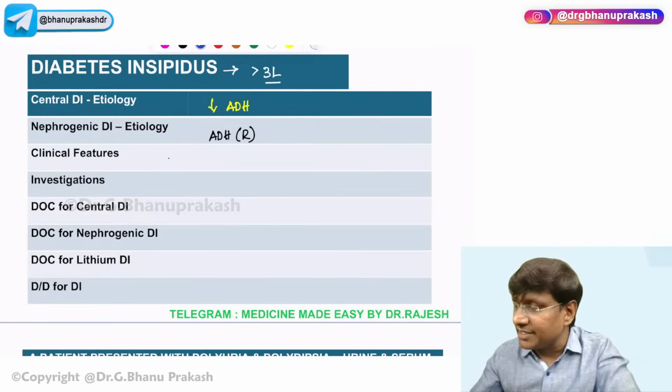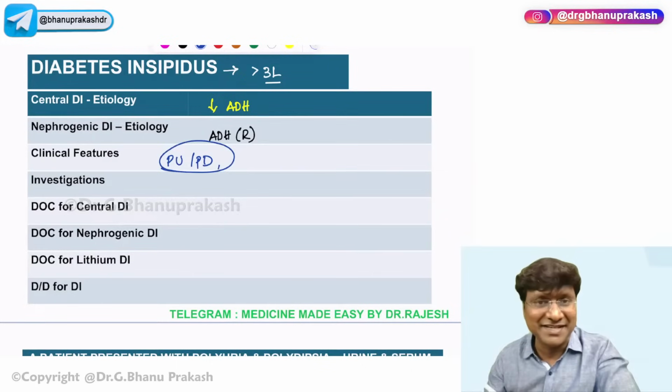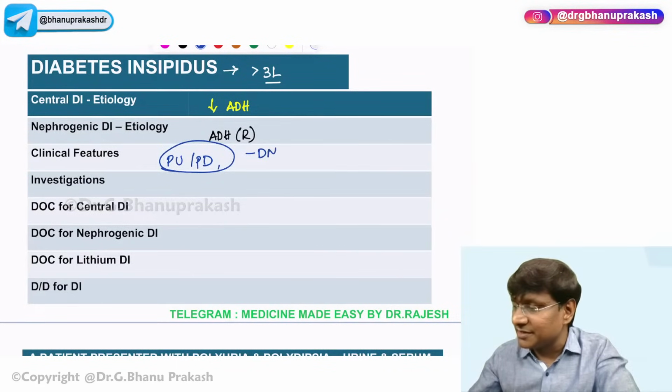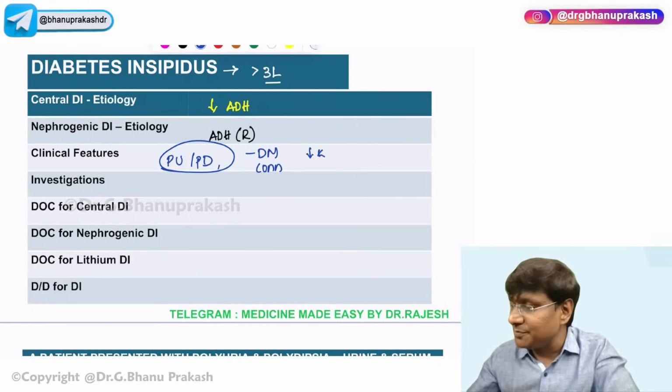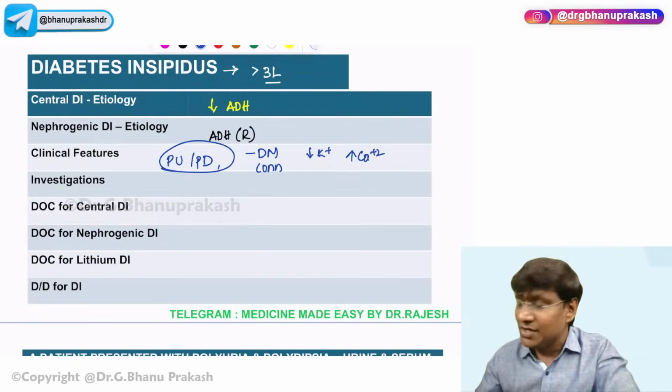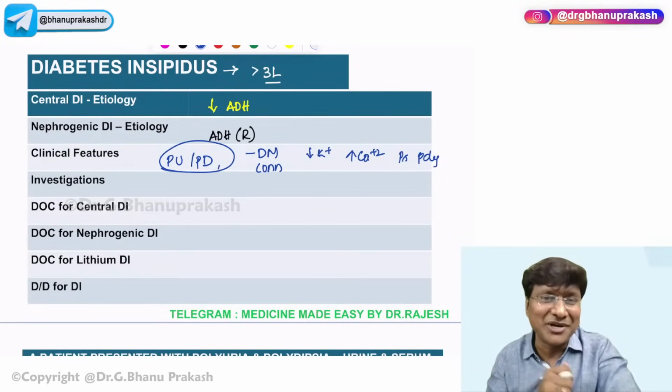So the clinical features are polyuria as well as polydipsia. Now, what are the various differential diagnoses for polyuria and polydipsia? Please remember, this is a very, very important point. Polyuria and polydipsia are also observed in patients with diabetes mellitus, Conn syndrome, hypokalemia, hypercalcemia, and psychogenic polydipsia. These are all the conditions where you will have polyuria and polydipsia.